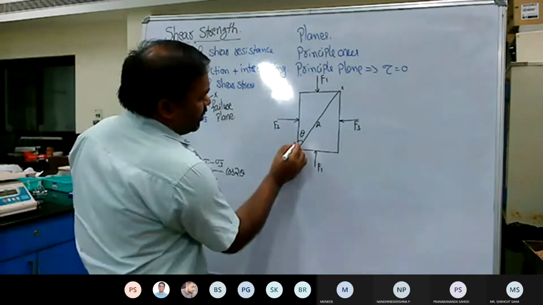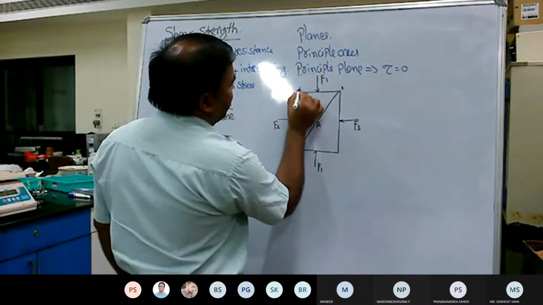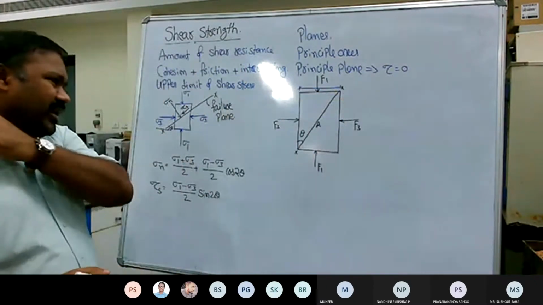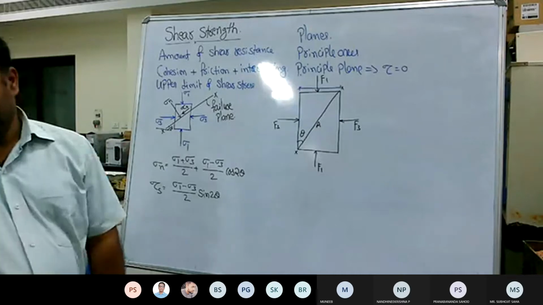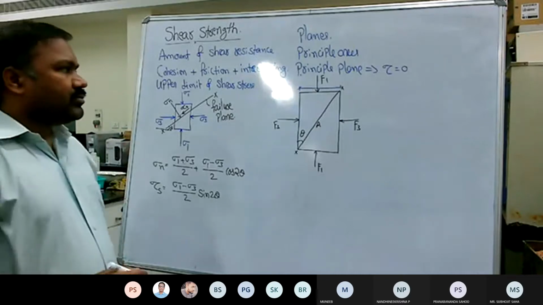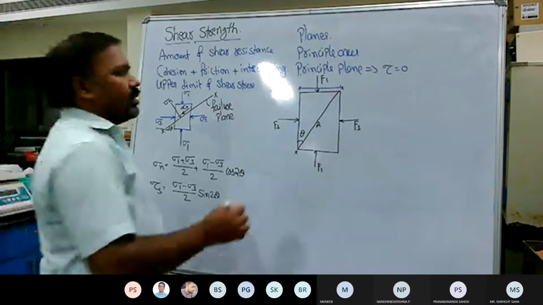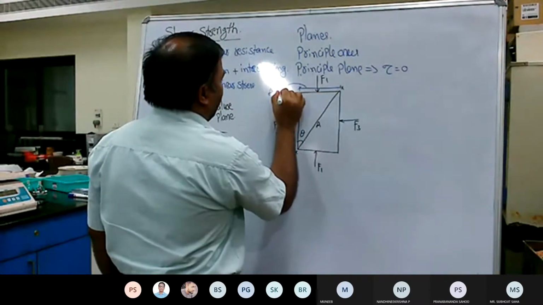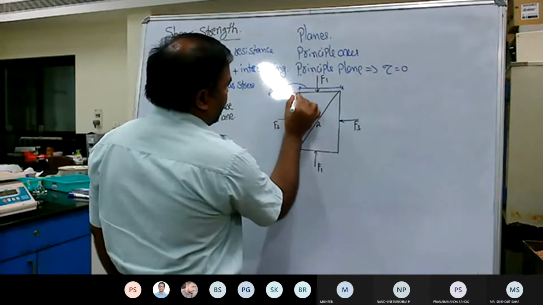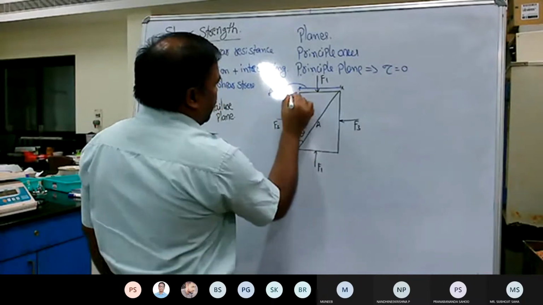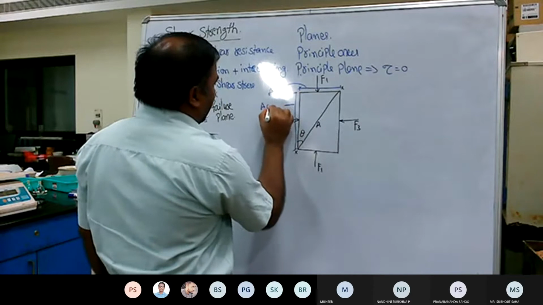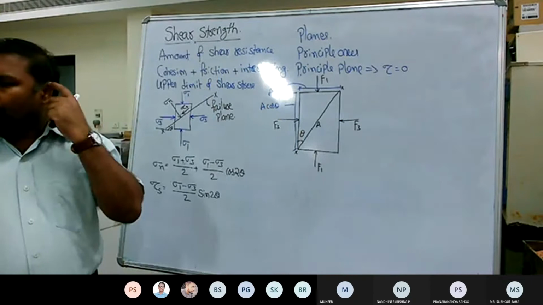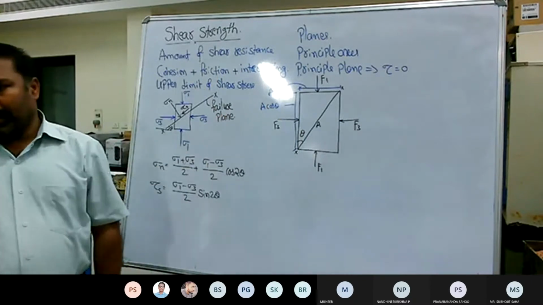Now if this is theta, what is the width of this one in terms of A? A sin theta. What about the vertical plane? This is A cos theta. A sin theta and A cos theta.